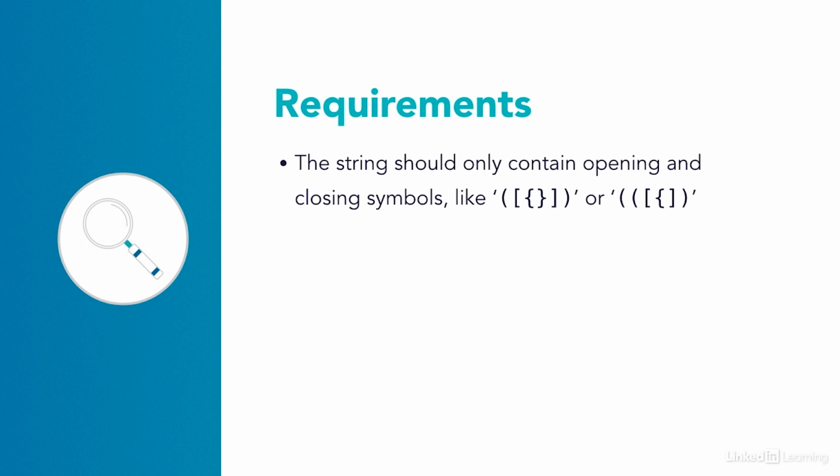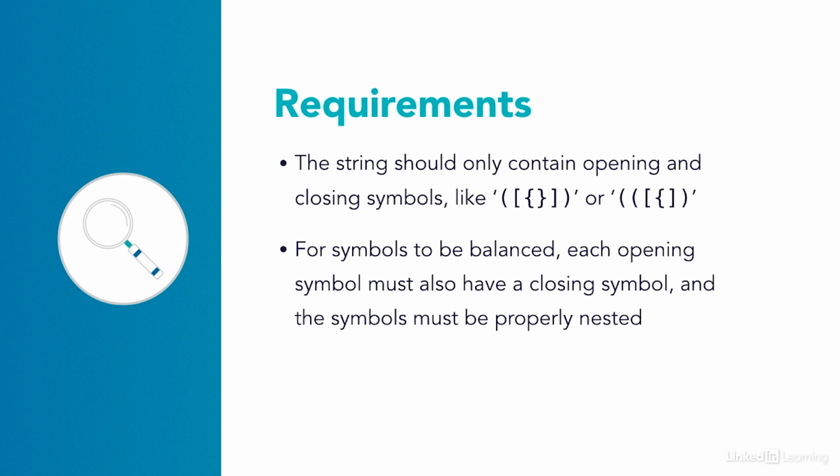The string should only contain opening and closing symbols like open and close parentheses, open and close square brackets, or open and close curly braces. This is to mimic what happens in your text editor when the linter is checking for whether or not you remembered to close all of your opening symbols. In order for symbols to be balanced, each opening symbol should also have a closing symbol, and the symbols must be properly nested. You should, of course, make use of a stack in your solution.